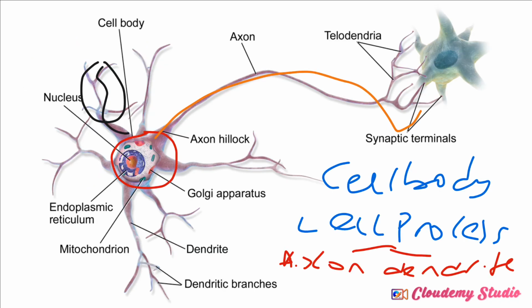So we have the what? We have the cell body. If you notice very well, they have indicated it here already. We have the cell body. We have the dendrites, right? We have the dendrites. We have the axon. Now on the axon, we have what we know as axon hillock.